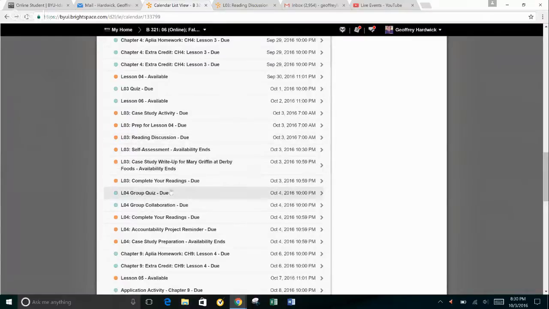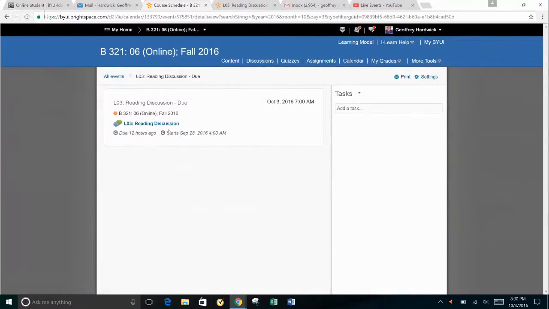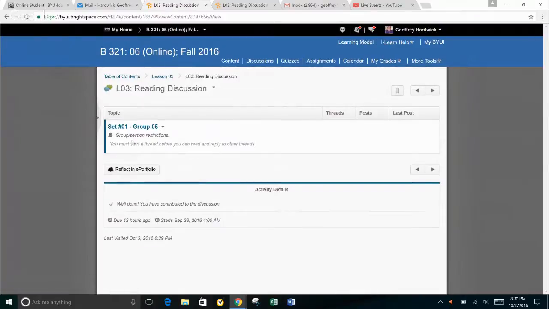Right here is where you would think the question would be, up here in this thread that says, for set 1 for group 5, you're answering these questions, versus having to go into the content part, go back to the original instructions and pull it down there. So anyhow, I'm a little confused because it looks like I did 3. It says well done, you've contributed to this discussion, but yet it's not there.